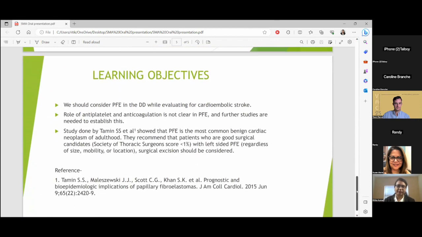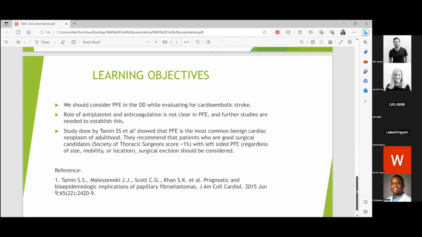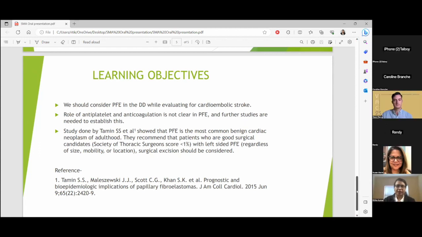So the learning objectives from my case are: we should consider papillary fibroelastoma in the differential diagnosis while evaluating for cardioembolic stroke. The role of antiplatelet and anticoagulation is still not clear in this, and further studies are needed to establish this. A study done by Tamin S. et al. showed that papillary fibroelastoma is the most common benign cardiac neoplasm of adulthood. There are many studies which showed that cardiac myxoma is the most common, but this was the largest study till date when it was published regarding the frequency of PFE and the follow-up of patients.